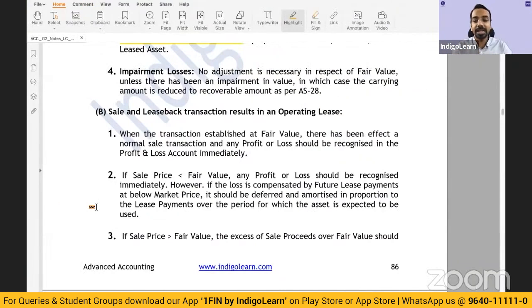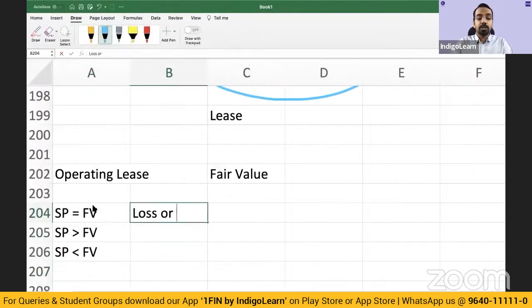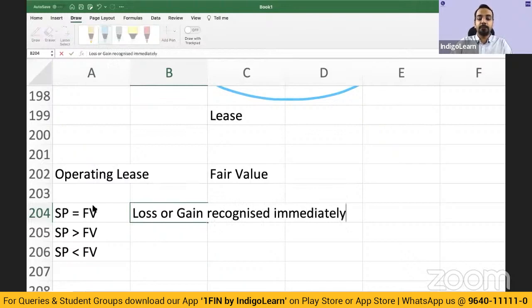Okay. Now, if the transaction is at fair value, then no need to worry, because it has happened as a normal transaction would have happened. So loss or gain is recognized immediately. Loss or gain recognized immediately.